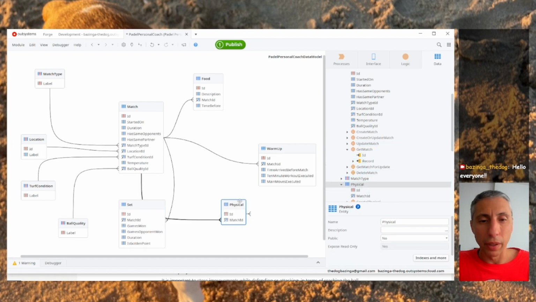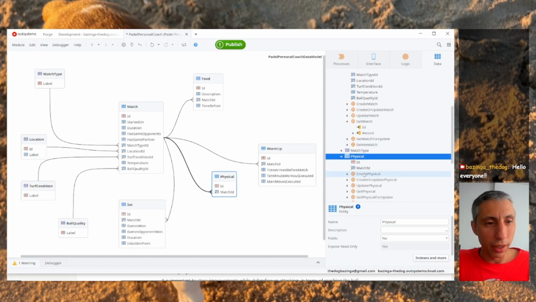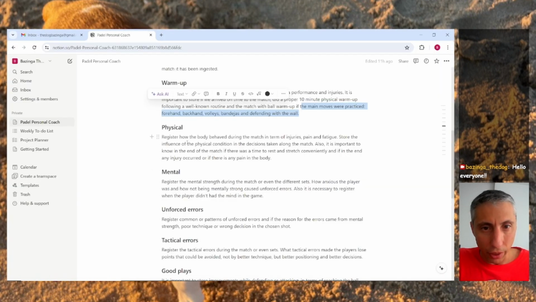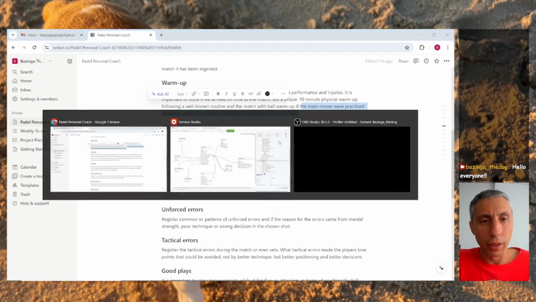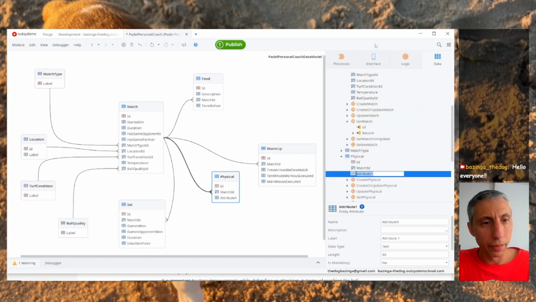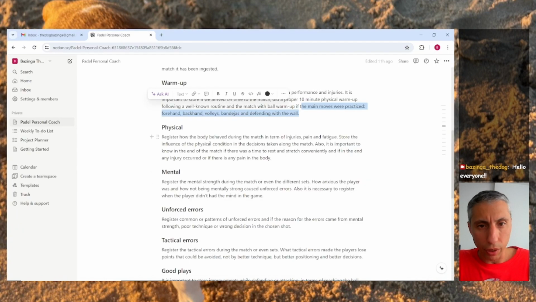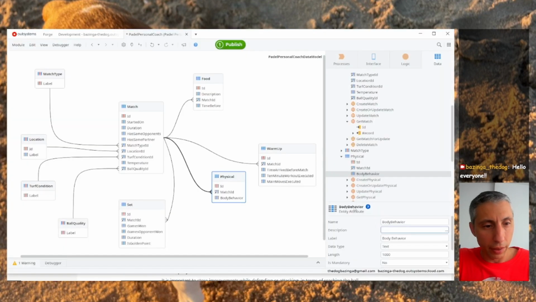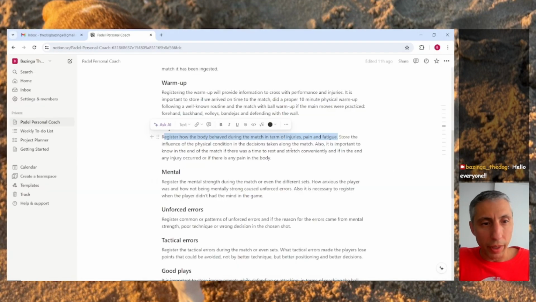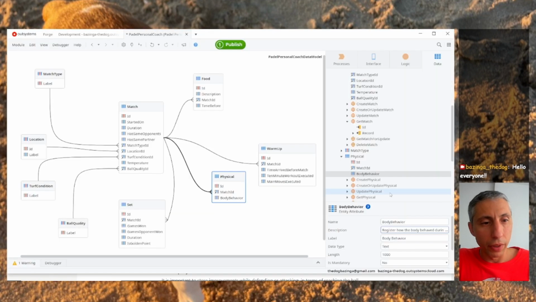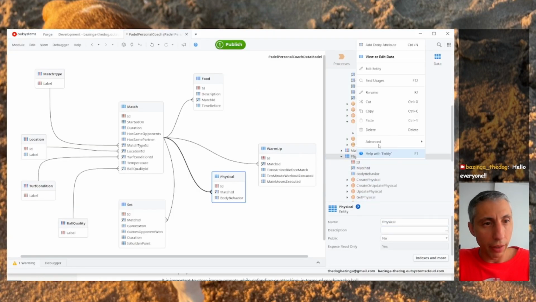Let's make this over here. You have the match ID. Now physical stores the influence of the physical condition, how the body behaved. Body behavior. Let's add the description here, and fatigue. Great. Now influence in decisions.